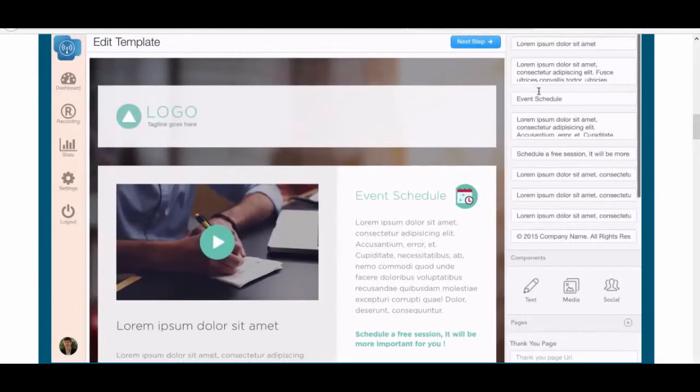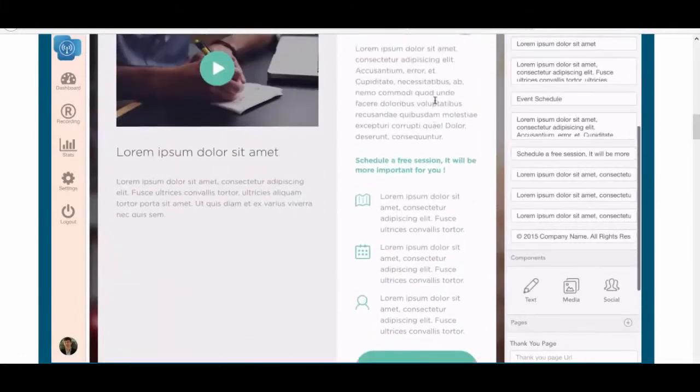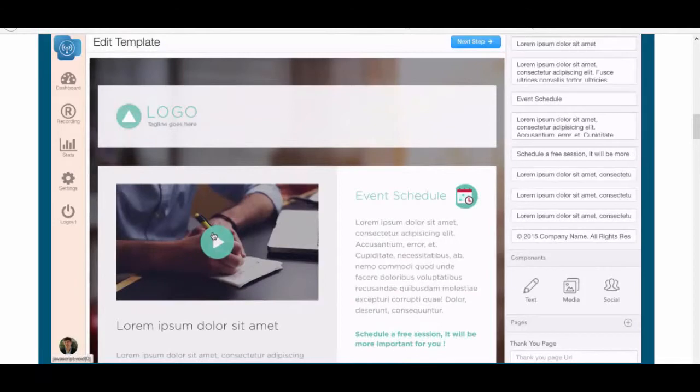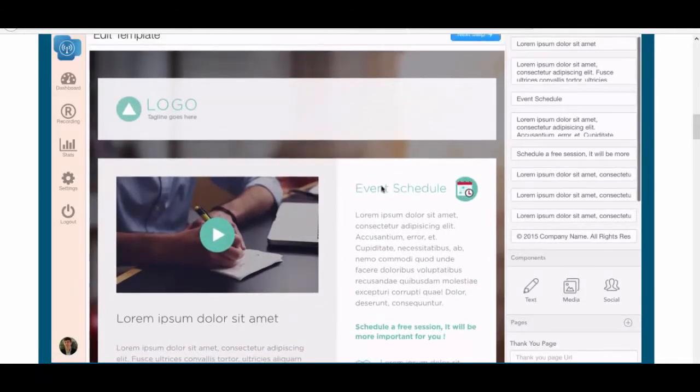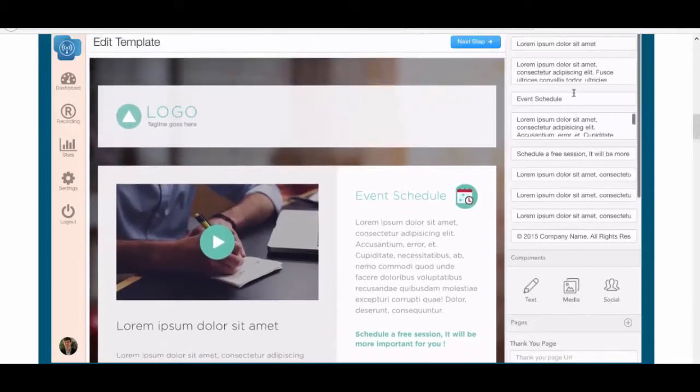Now when you're at this template creation menu right here, you'll see a number of different options. First of all, we have a video here. We have other templates that don't have videos. We have the ability to add a logo. Any of the text here is really functional. It's editable. You can edit it as you want.